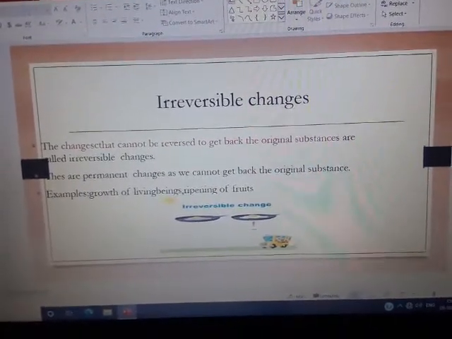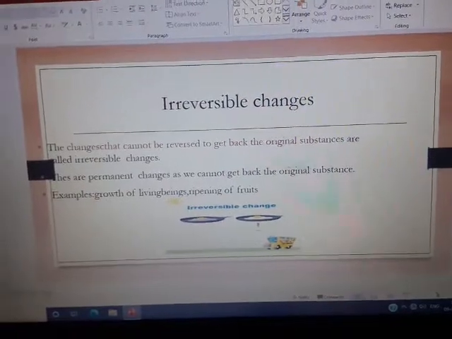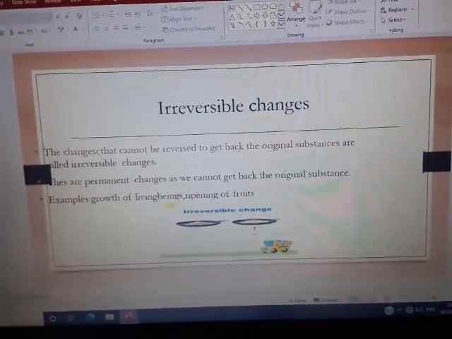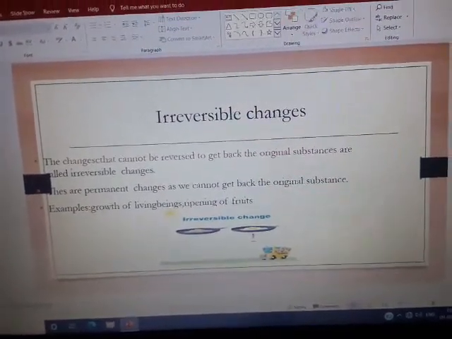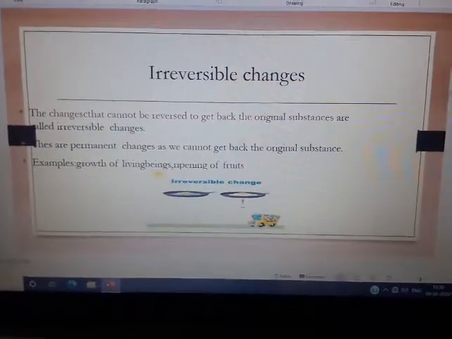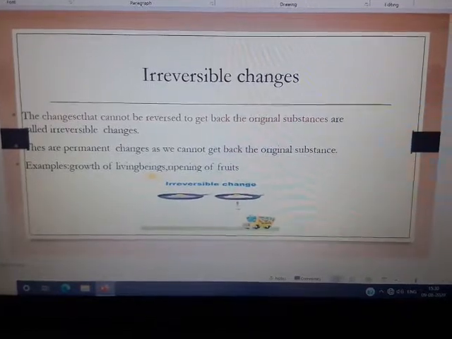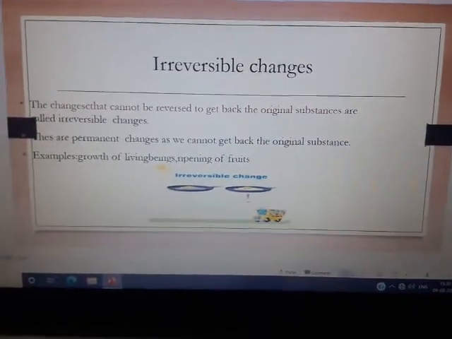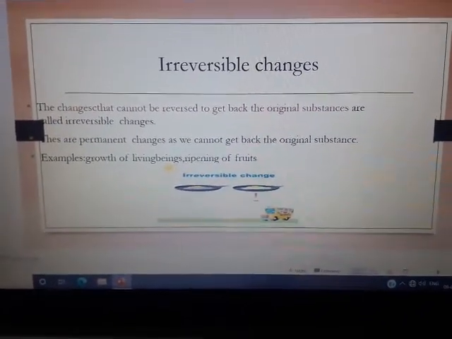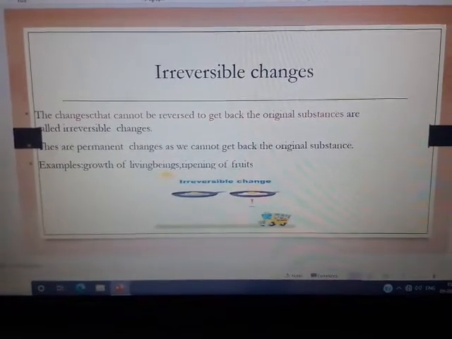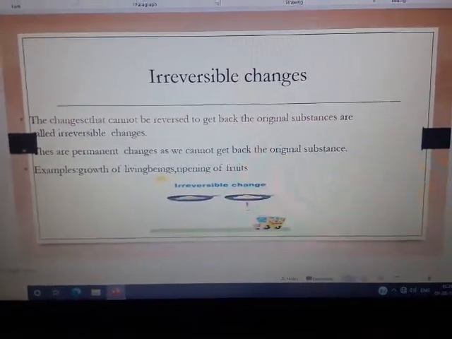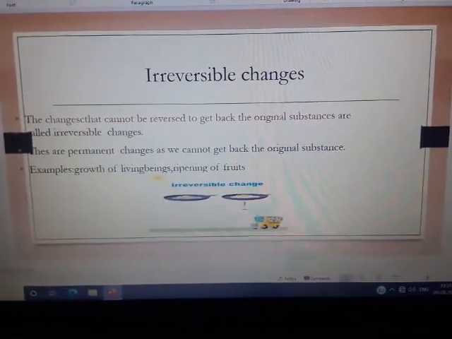For example, growth of a living being or ripening of fruits. For example, our human life itself is an irreversible change. We cannot get back to the childhood stage. So it is an irreversible change. Ripening of fruits. Once the fruit starts getting into the stage of ripening, we cannot get back the first stage of it. So it is an example of irreversible changes.